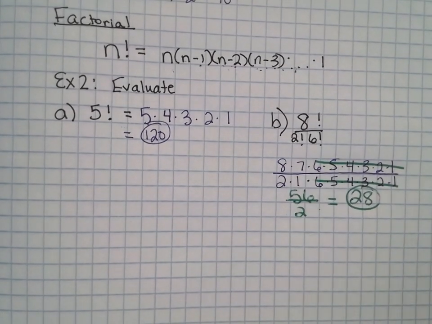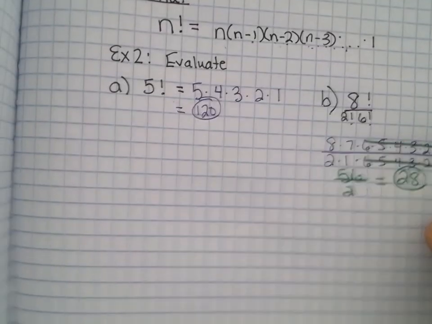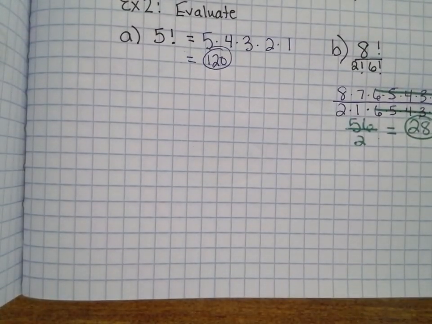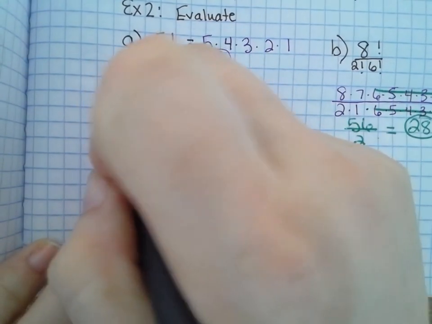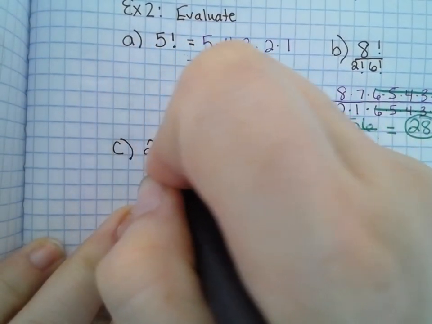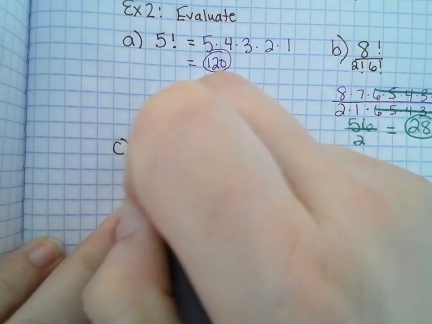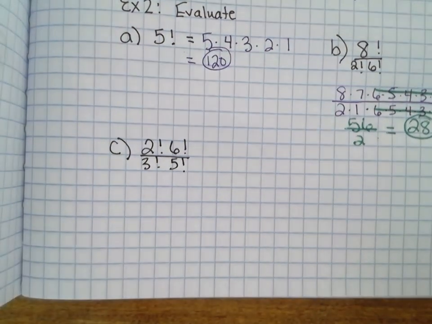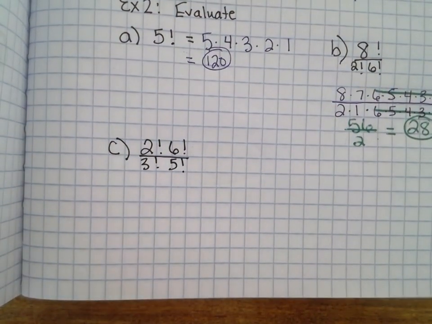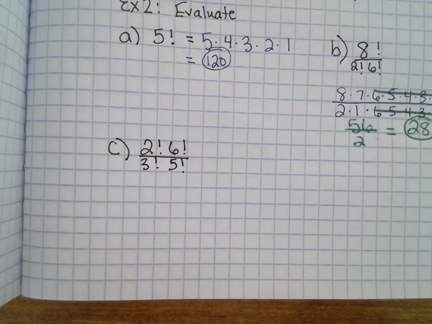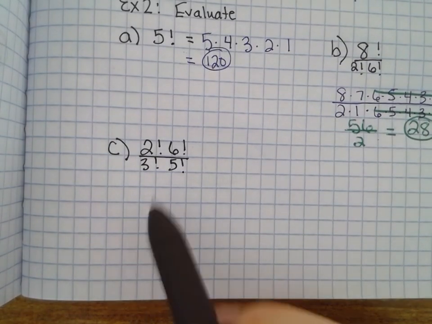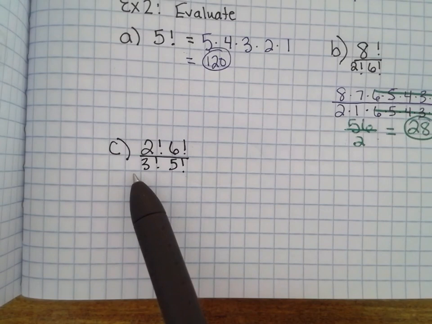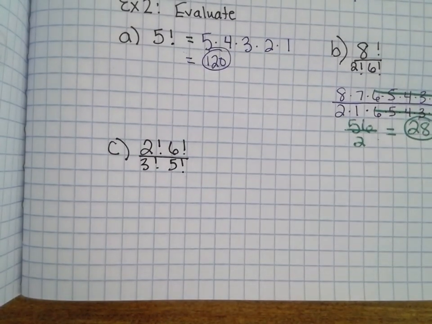This one is all by yourself. 2, 6, 3, 5. I'm going to add another one if Savannah keeps dissenting. 2 factorial times 6 factorial over 3 factorial, 5 factorial. So that's not as exciting. By the way, I don't know another mathematician that says 2 factorial. That's a Cleveland original.